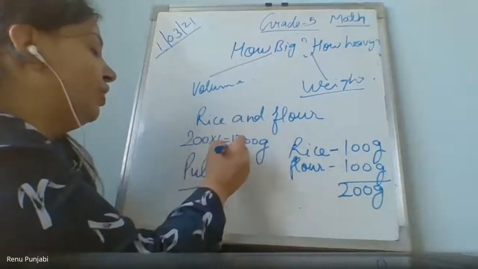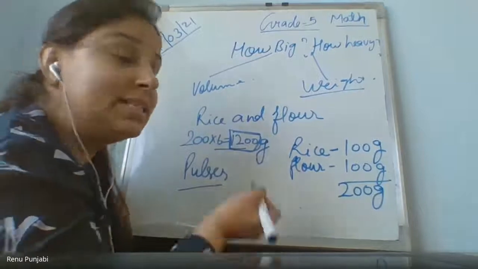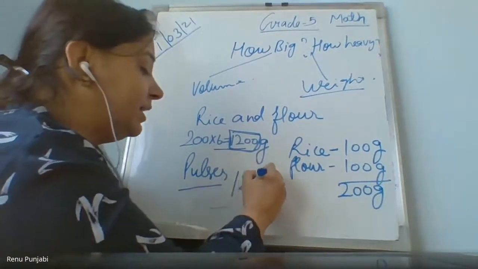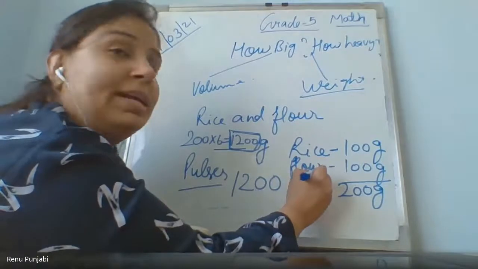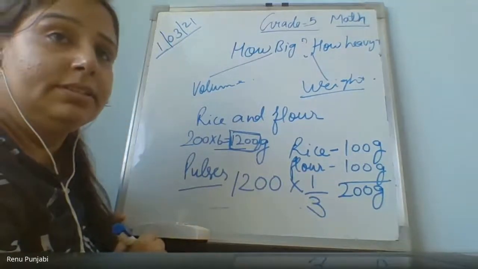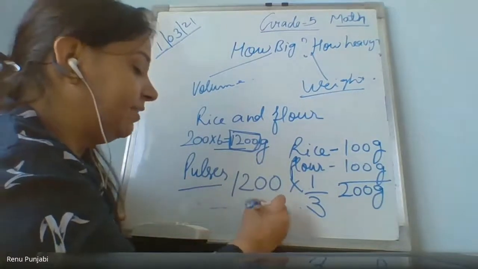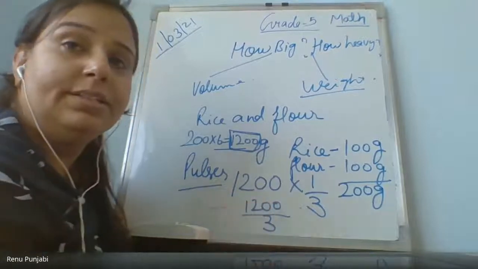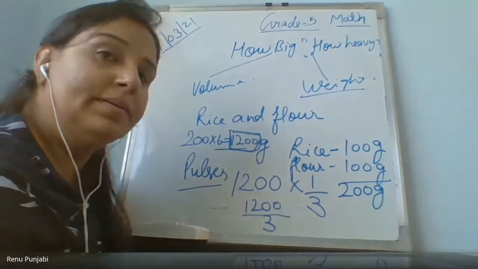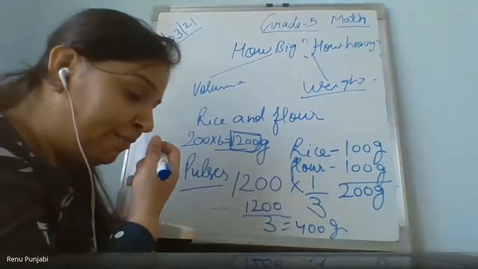Rice and flour for 6 days we have found as 1200. Pulses are 1/3 of it. To find 1/3 of any number, write the number, put a multiplication sign, and find the 1/3. So 1/3 of 1200 is 400 grams for pulses.